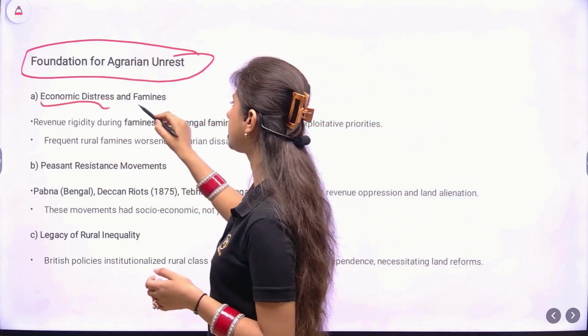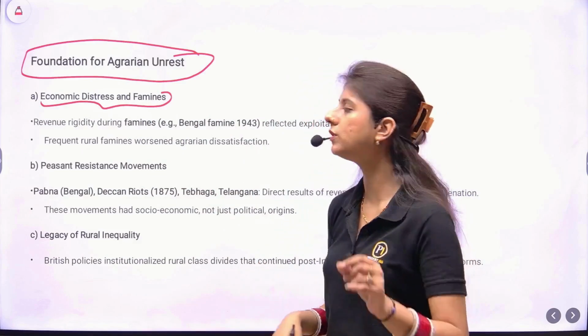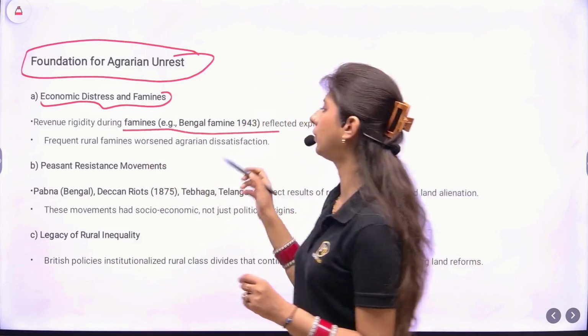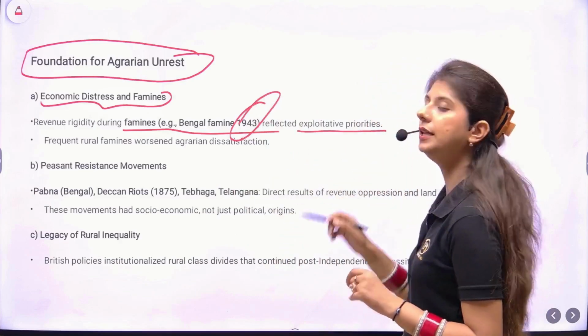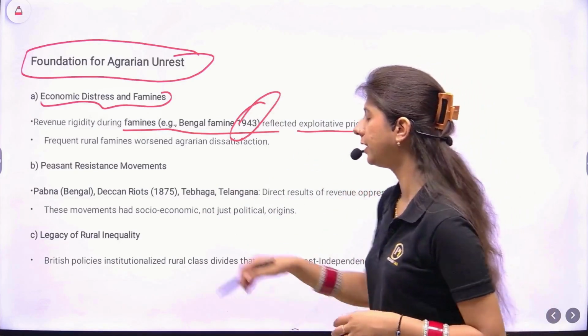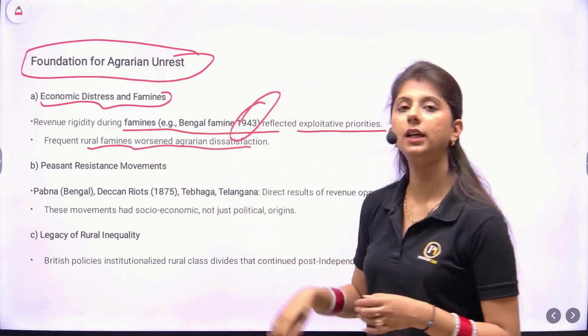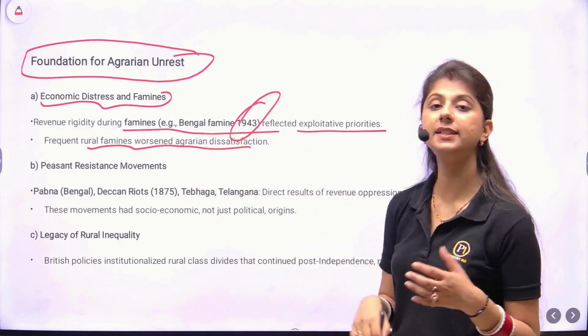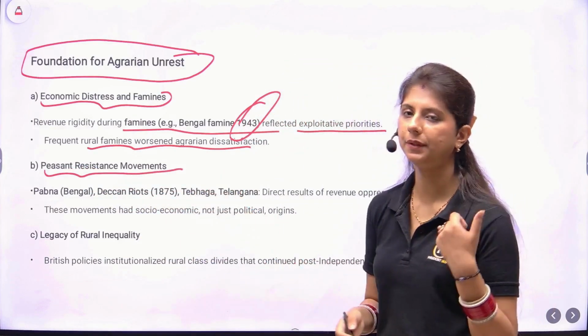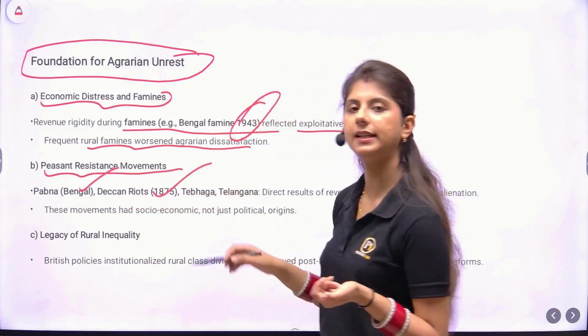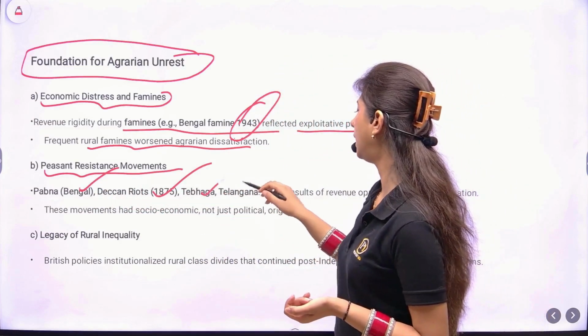First is economic distress and famines, because the revenue was so rigid during the famines. For example, the Bengal famine of 1943 was so devastating that it reflected the exploitative priorities. Frequent rural famines worsened agrarian dissatisfaction, and peasant resistance movements were also rising. For example, the Pabna movement in Bengal, the Deccan riots in 1875, Tebhaga, Telangana.